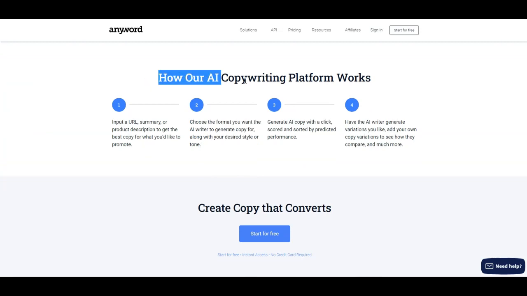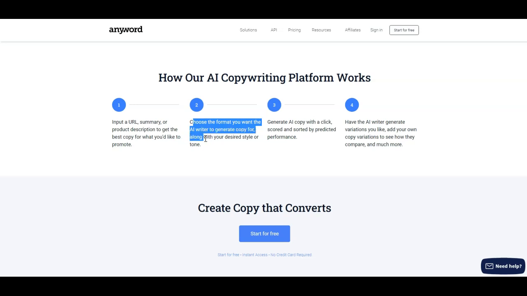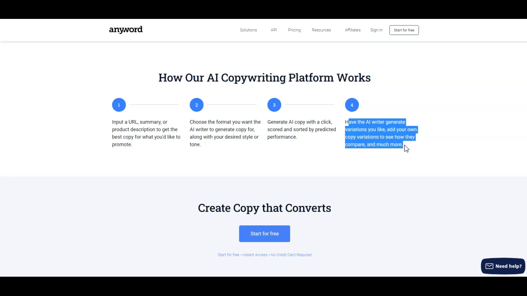So how does our AI copywriting platform work? Input a URL, summary, or product description, and get the best copy for what you'd like to promote. Choose the format you'd like the AI writer to generate copy for, along with your desired style and tone. Generate AI copy with a click, scored and sorted by predictive performance scores, and you can have the AI writer generate versions you like and add your own copy variations to see how they compare, and much more.